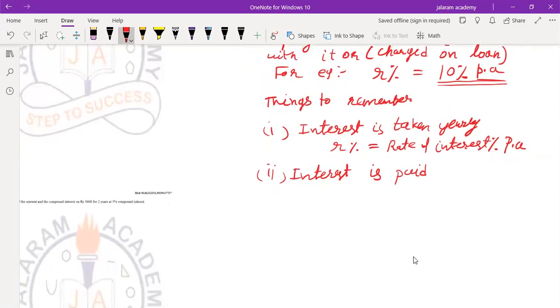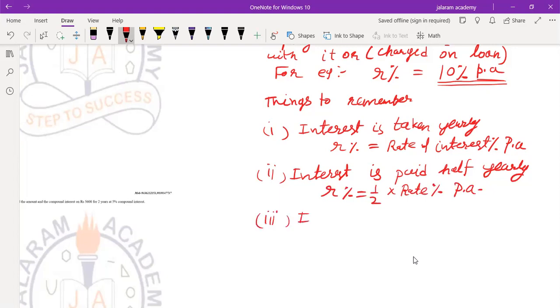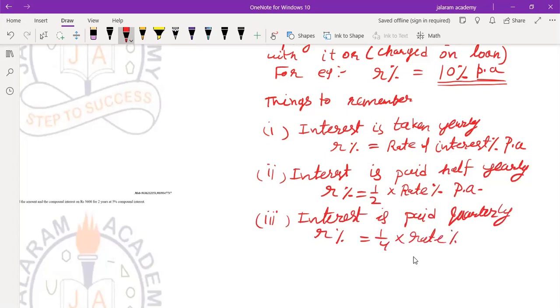Interest is paid half yearly, then rate percent equals half into rate percent per annum. Thirdly, if interest is paid quarterly, then rate of interest is 1/4 the rate percent per annum. So write everything and learn everything.